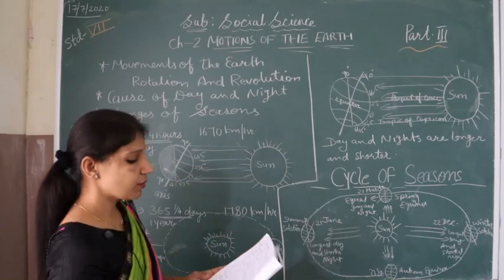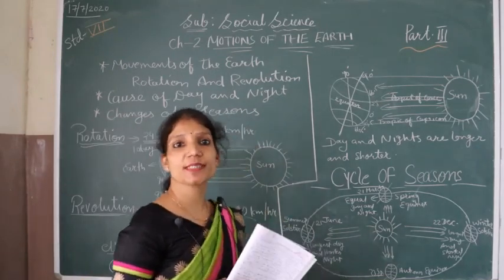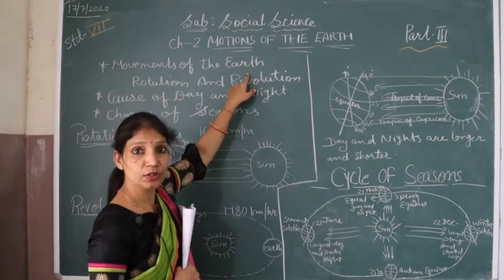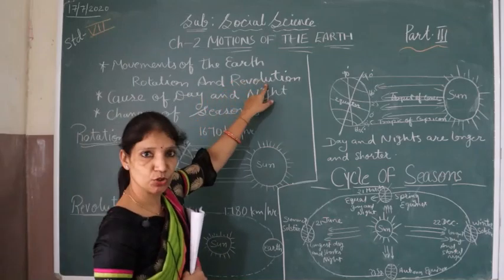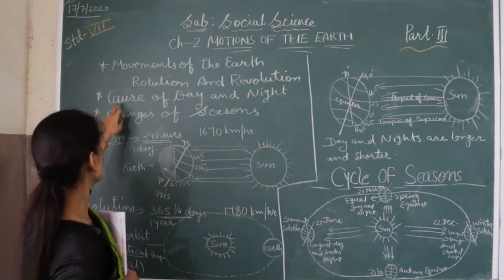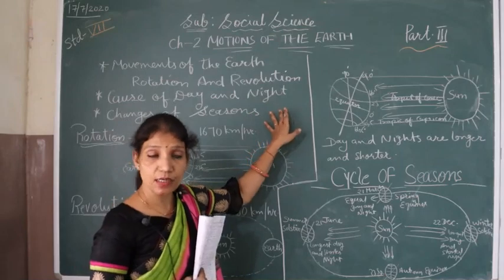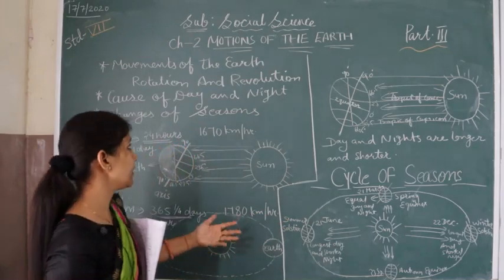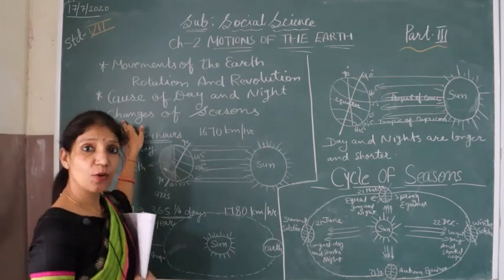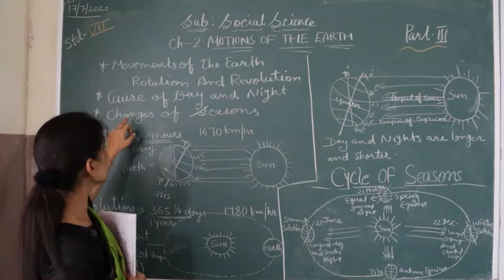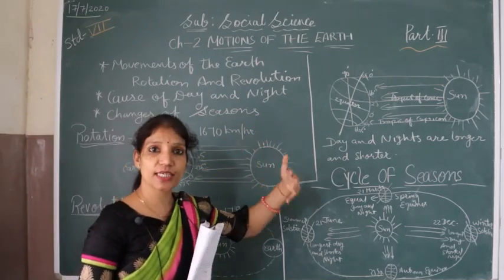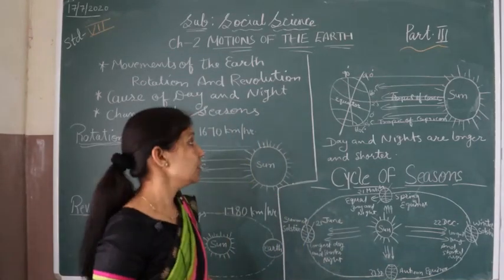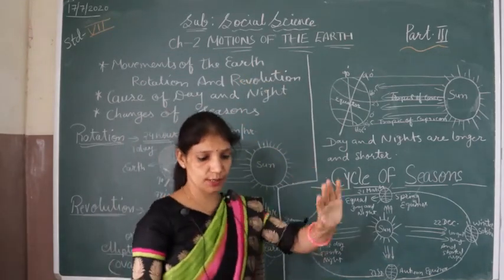In this lesson we are going to include the main topics: movement of the earth, how it moves in rotation and revolution, causes of day and night, why day and night happen, and the last topic in this chapter, changes of seasons, how the different seasons occur on the earth. All these topics we will include in this session.